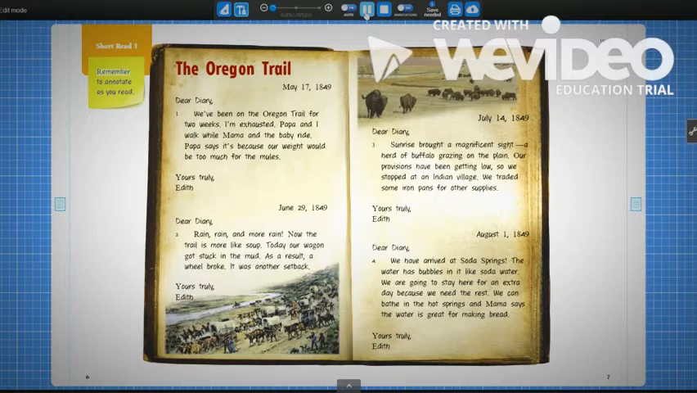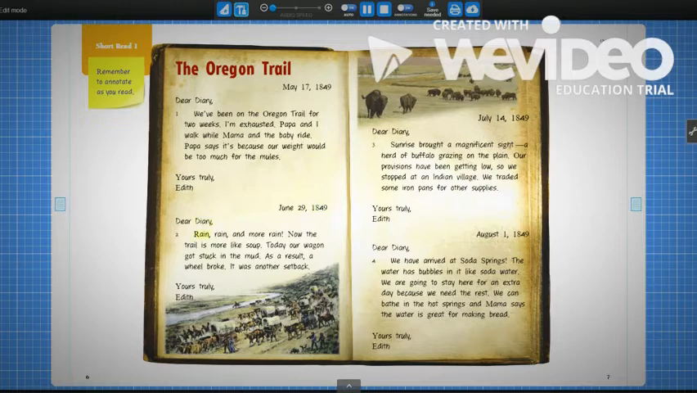Read 1. Remember to annotate as you read. The Oregon Trail. May 17th, 1849. Dear Diary, we've been on the Oregon Trail for 2 weeks. I'm exhausted. Papa and I walk while Mama and the baby ride. Papa says it's because our weight would be too much for the mules. Yours truly, Edith.